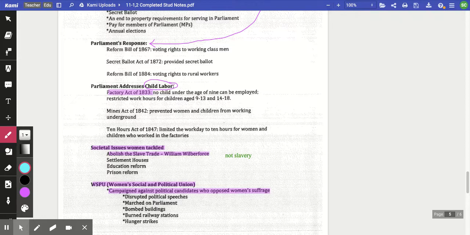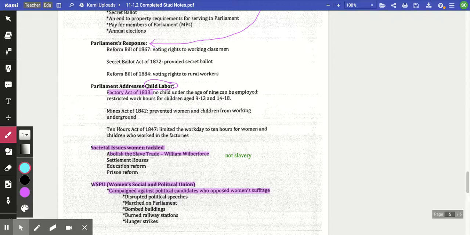Women also got involved in creating settlement houses. And these are organizations that actually would provide services to rural workers, the poor in the cities, providing health care, education, childcare, employment resources. So really trying to lighten that burden for the working class families, for working class women.